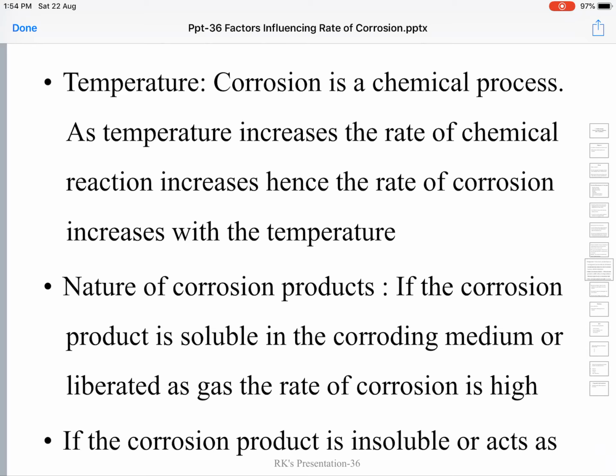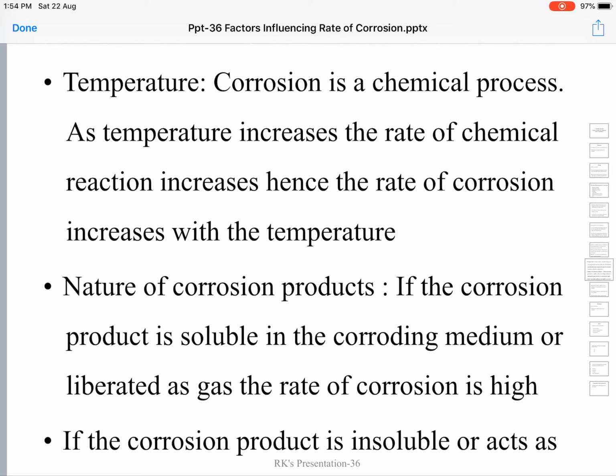Again, fresh metal will be exposed. Again, it will react with the surrounding medium, and the formed corrosion products will also dissolve. Again, fresh metal will be exposed. So the rate of corrosion increases if the products of corrosion are soluble in the surrounding medium.